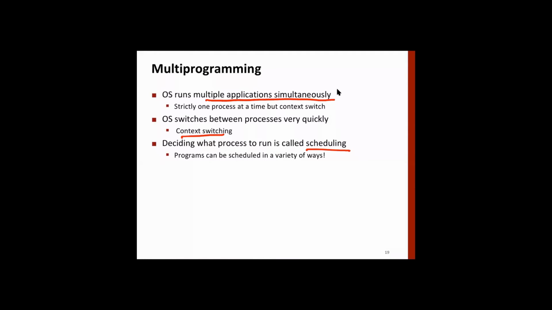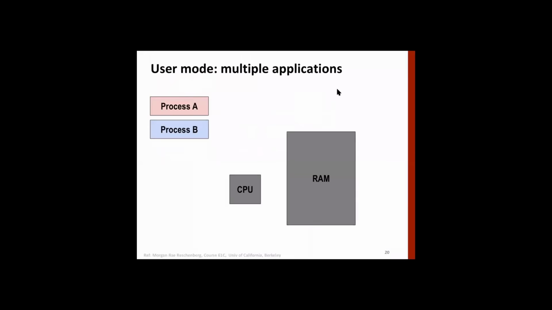So instead of running one process, we are running multiple processes. It's something like this. We have process A and process B. There can be many more processes, but for simplicity we assume only two. It uses RAM and loads into RAM. Basically, this process, which is nothing but program and data, has to be there, so it gets some area in the RAM.